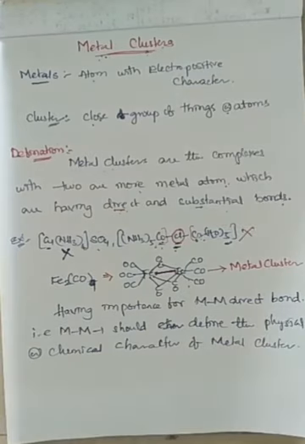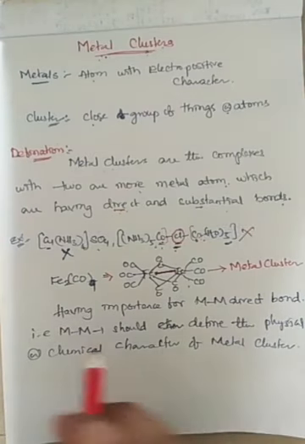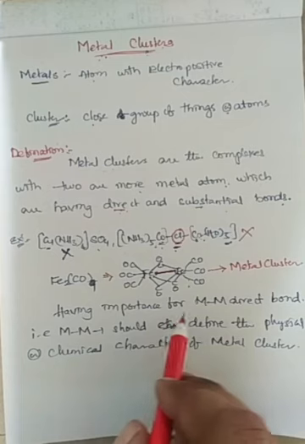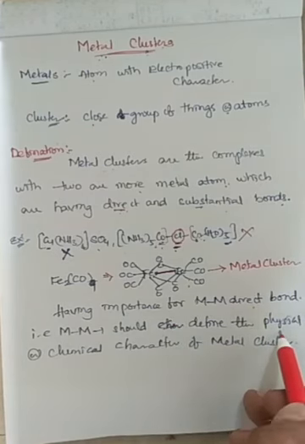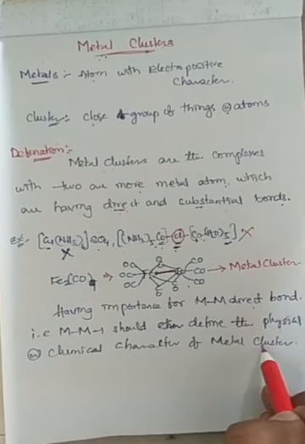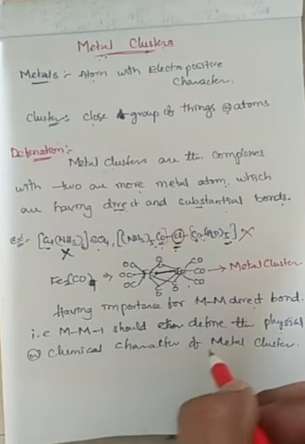The metal to metal bonds should give the physical and chemical properties of the metal cluster. They have to be important in giving the cluster its physical and chemical characters.